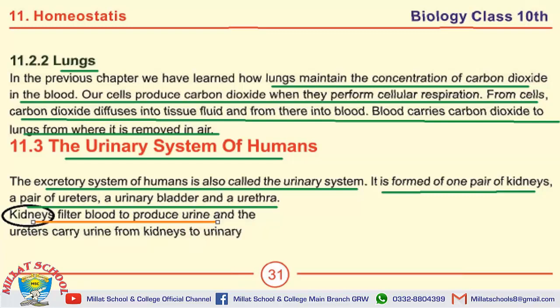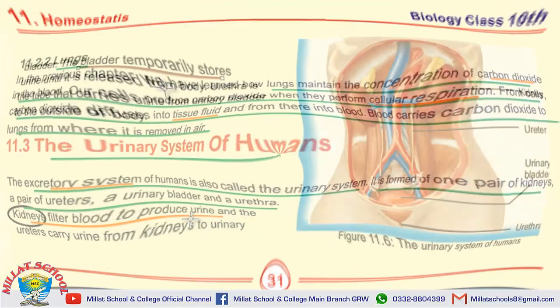Moving towards MCQs. Lungs maintain concentration of carbon dioxide in the blood. Our cells produce carbon dioxide when they perform cellular respiration. From cells, carbon dioxide diffuses into tissue fluid. The excretory system of humans is also called urinary system. The last MCQ on this page is kidneys filter blood to produce urine.